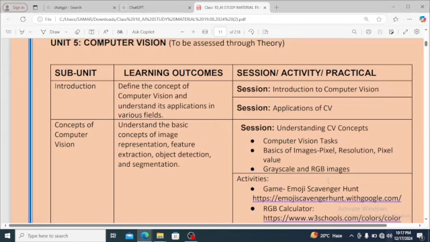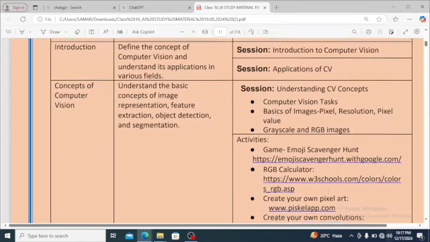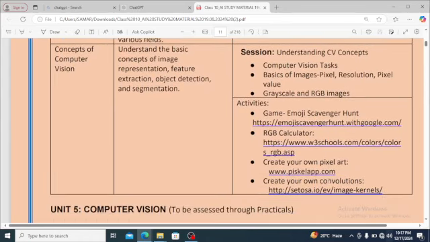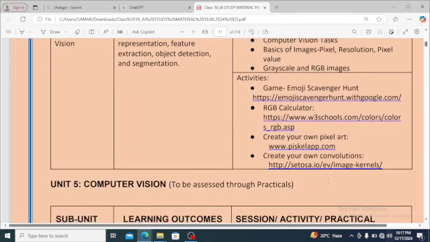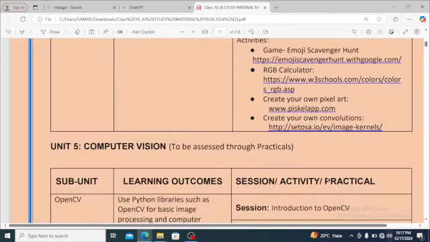Several pixels constitute an image. We will study resolution, that thousands of pixels make up the resolution of an image. Pixel value, grayscale, RGB image. What is the value of red, green, blue? What will be the activity? Emoji scavenger hunt, RGB calculator, create your own pixel art, create your own convolution.